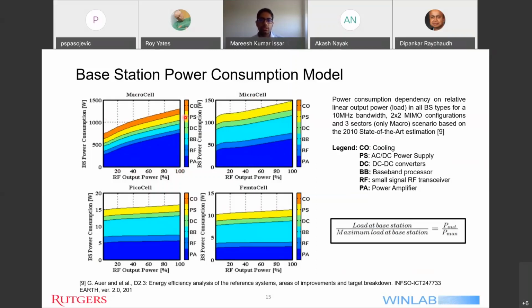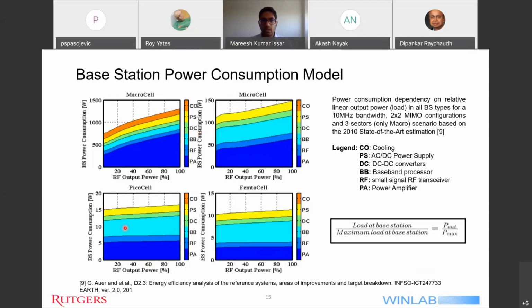The two takeaway points from this slide are, first, the graph for the macro cells shows a linear increasing trend, and a similar trend can be observed for micro, pico, or femtocells. That is, all the small cells show a linear increasing trend. So we can model the power consumption for a base station using a linear equation.